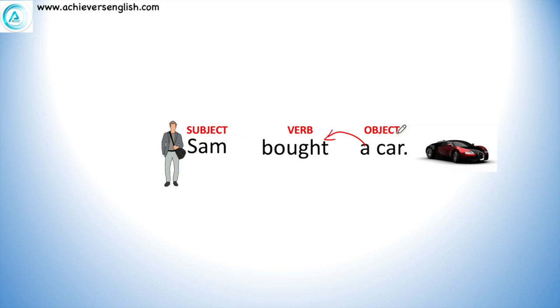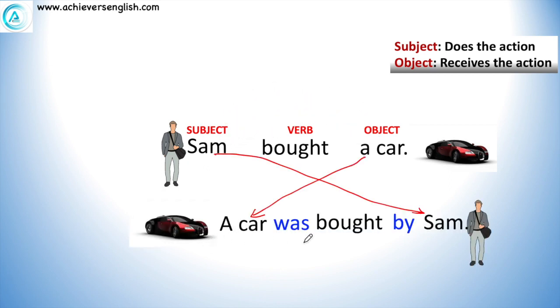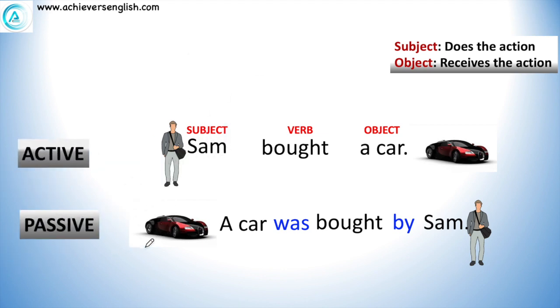Subject, verb, and object. Subject is who does the action, and an object receives the action or is the thing on which the action is done. Now, if we change the position of subject and object, the sentence is: a car was bought by Sam. Simply, we have interchanged their positions. The first sentence is now in active voice and the second sentence is now in passive voice.